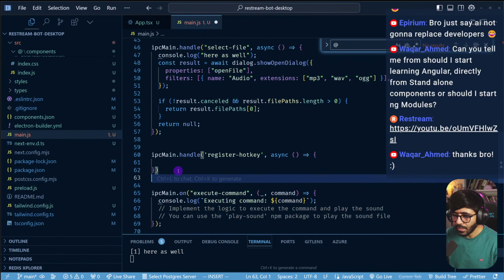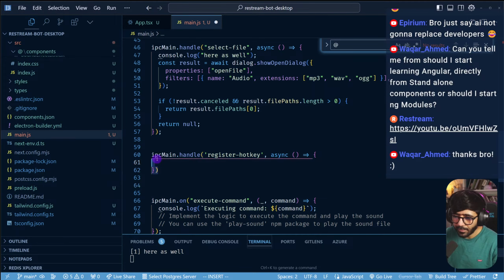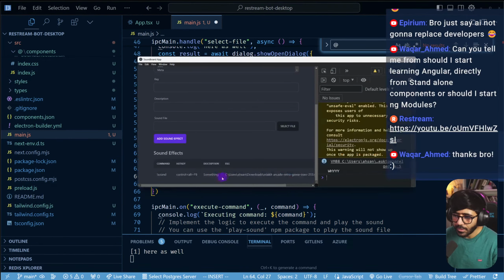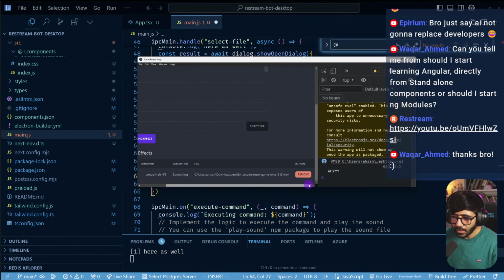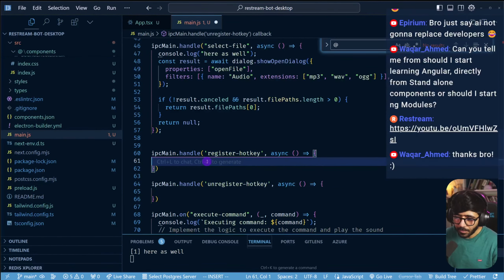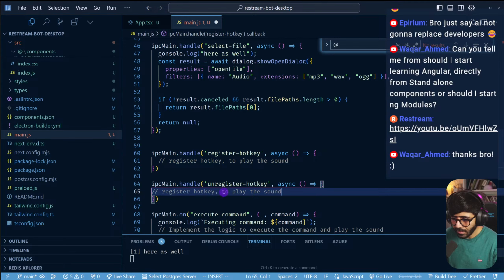Then you would also want something like unregister hotkey, since when we click remove in this application, it should unregister it. So what you could do here is register the hotkey to play the sound, and then here unregister it.